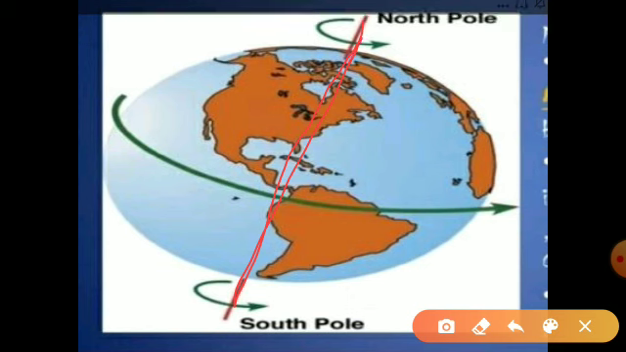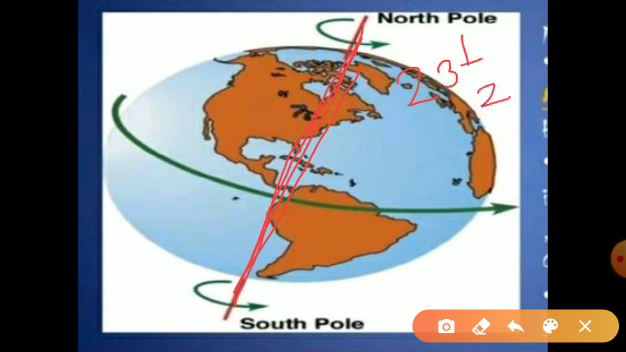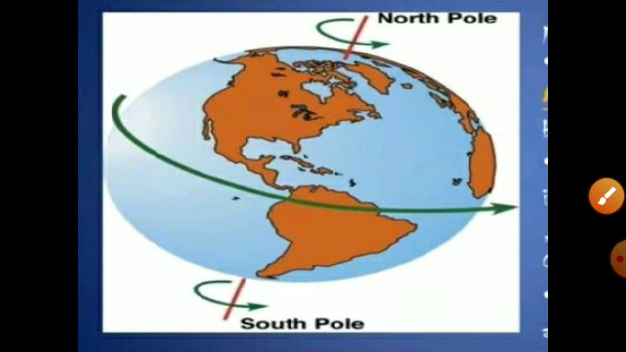This is the axis of the earth. The earth is tilted at an angle of 23.5 degrees from the perpendicular. This is known as the inclination of the earth's axis. Now all of you understood? It means the angle at which the earth is tilted is known as the inclination of the earth's axis. Suppose the earth does not tilt, what happens? Then we will never see different seasons.